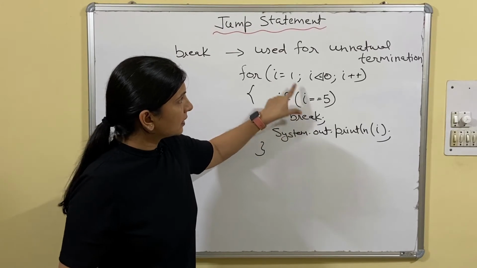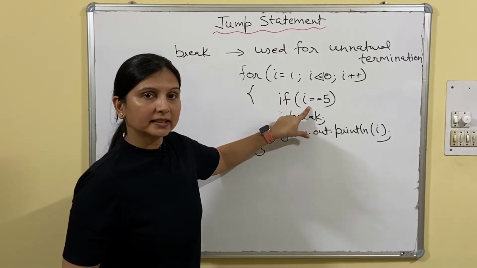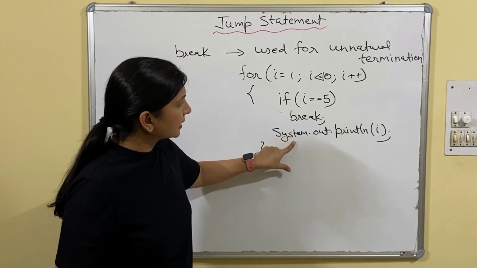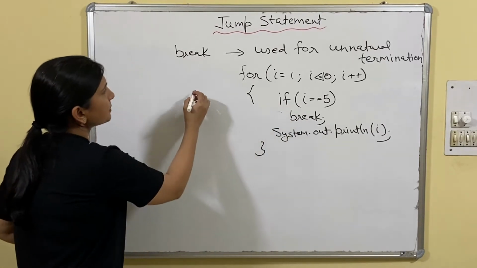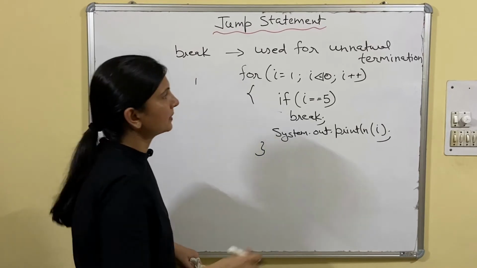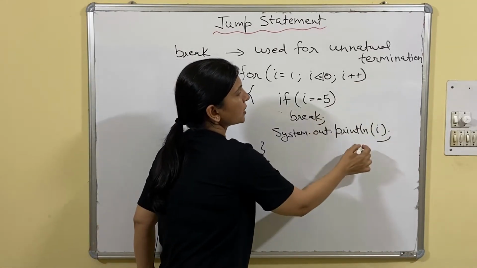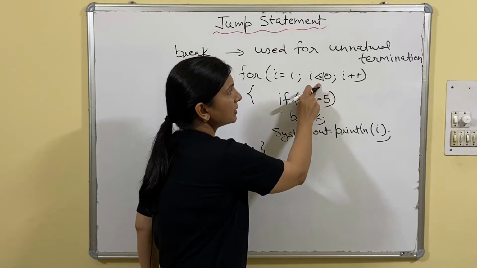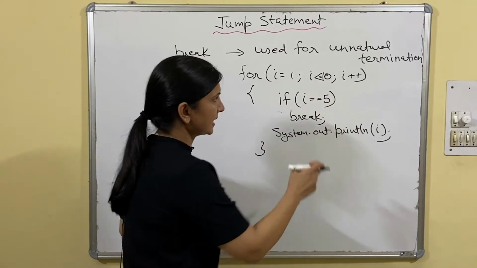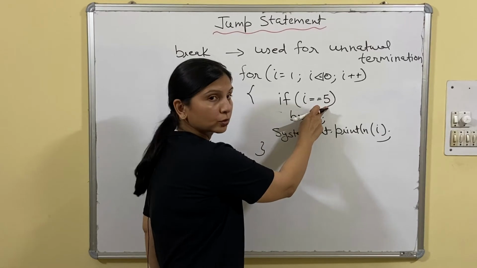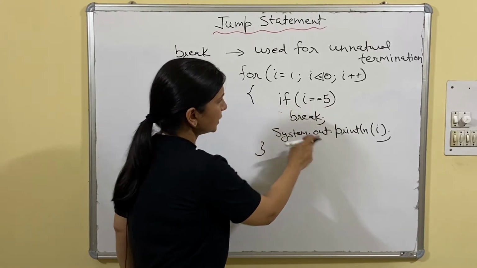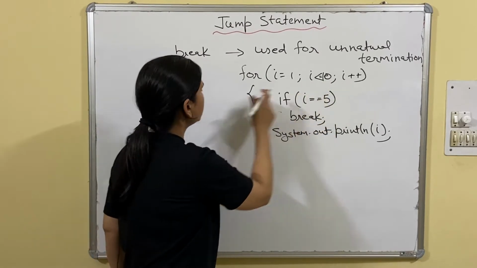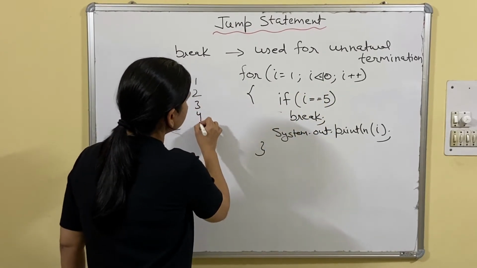So if i equals 1, the condition will be false, so break will not be executed. It will directly come here and display 1. Then updation, now i becomes 2, the condition is checked, 2 <= 10, yes. Again, 2 equals 5, no. So it will display 2. Same way 3, same way 4.